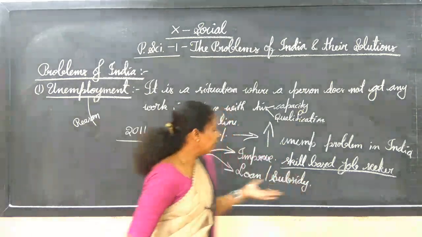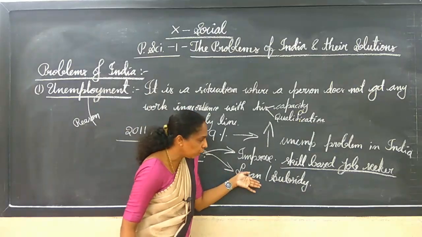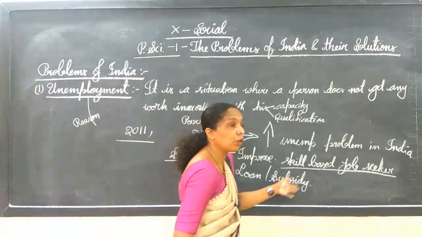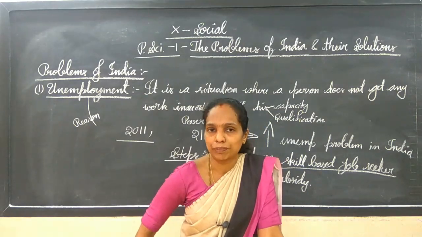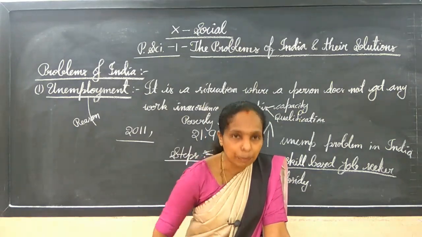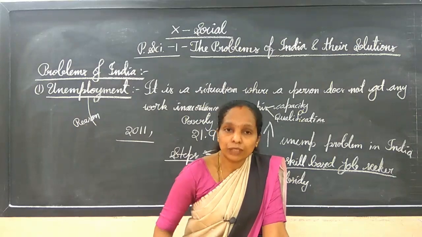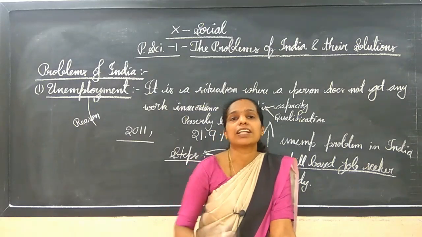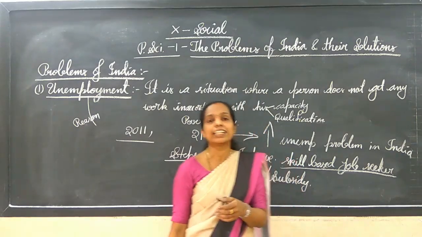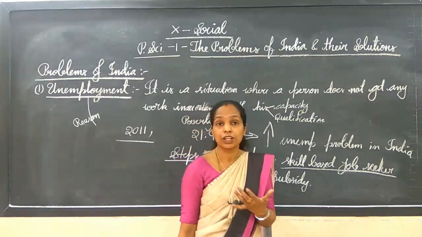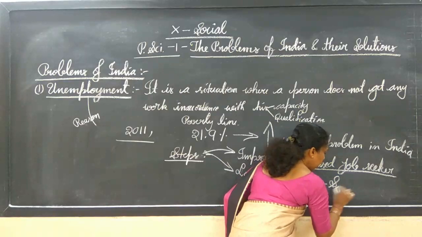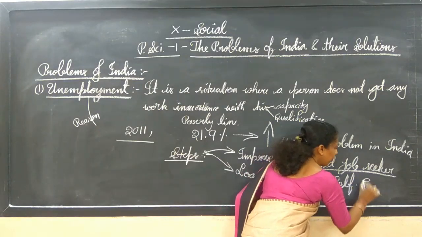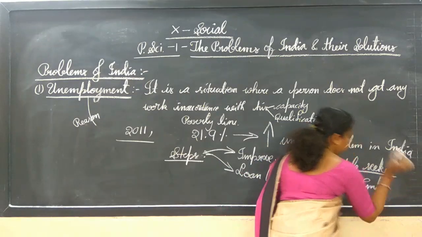Everything we learned, and here also, while giving a loan or a subsidy to a job seeker or to people waiting for a job, if they are getting money as a loan, they can invest that money in order to start any other industry or any other field of work, or they can start self-employment. So they can go for a self-employment program.